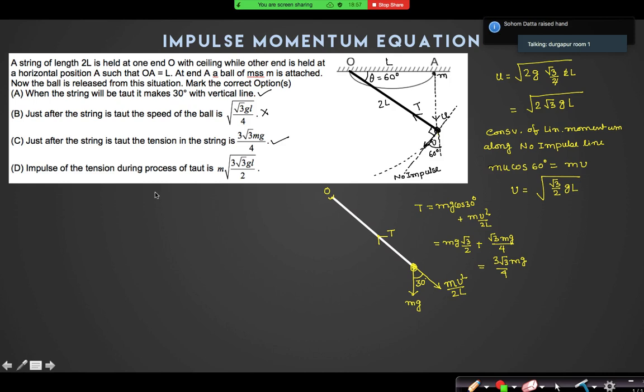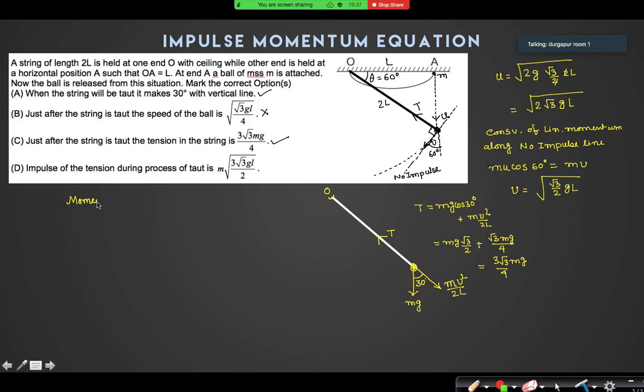Impulse of the tension during the process of the string becoming taut. Look, the impulse of the tension is actually changing the momentum from mu to mv. But in this process of change in momentum, does the momentum along this line change? No, sir. So in which direction does the momentum only change? According to the direction of the tension, along the direction of the tension. Yes.